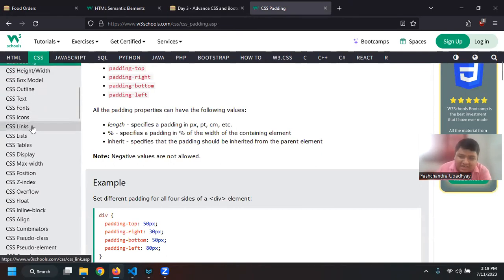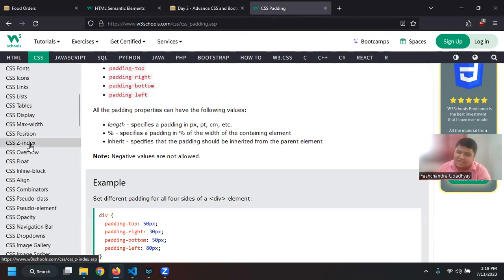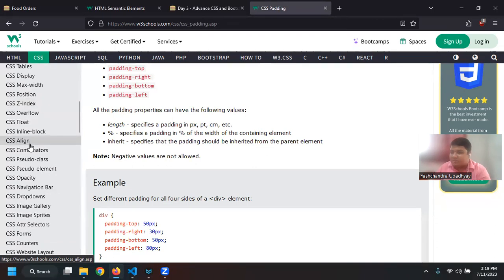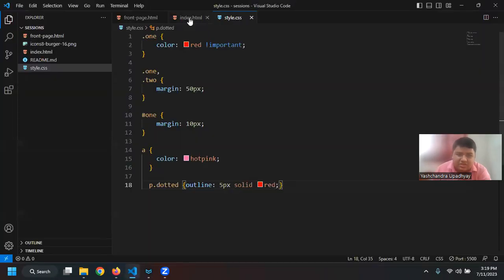We also looked at links. We also looked at table, list. So these are basically the basics of, I would say, CSS. But the most important part of CSS, if you learn it, is that you can also use different types of, I can say, frameworks. So if you see that I have this CSS file, right?